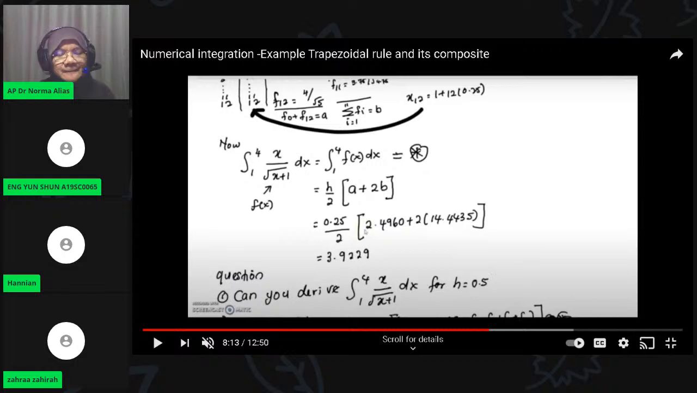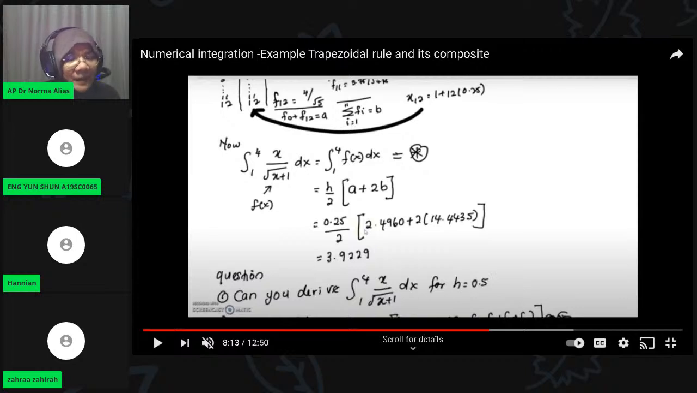Now, can you use your calculator? Very good. Can you get the summation Fi, i from 1 to 11? Yes. Using calculator, don't do it manually one by one. Doing one by one, you can do it, but it will spend your time. Can you do it, Hanian?